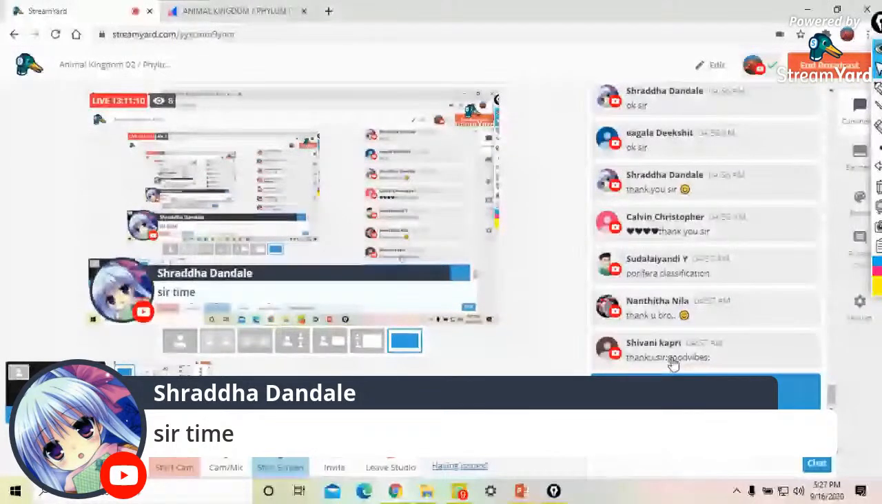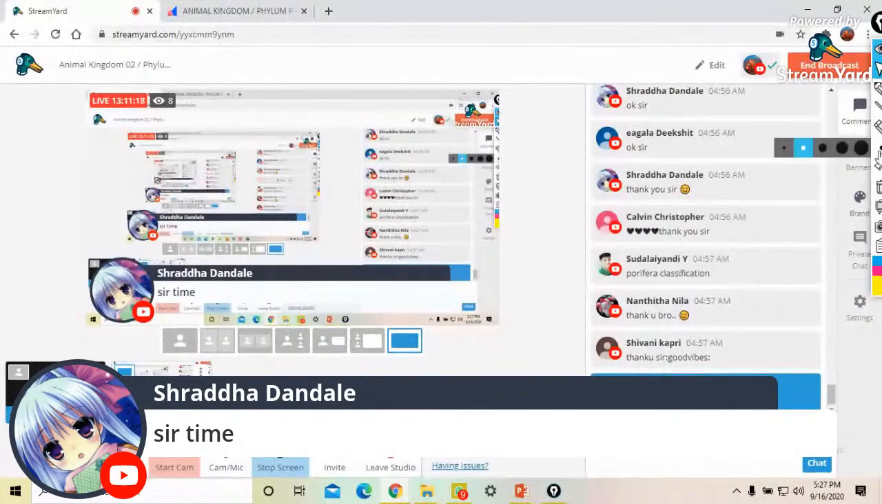Okay, Shivani. Okay, Nila. Yes, Calvin. Porifera classification, will it be tomorrow? I think so. Porifera classification tomorrow. No, the out of NCERT session tomorrow. The next session will be on Coelenterata and Ctenophora. Okay, but surely I will take it. Keep reminding me every day.